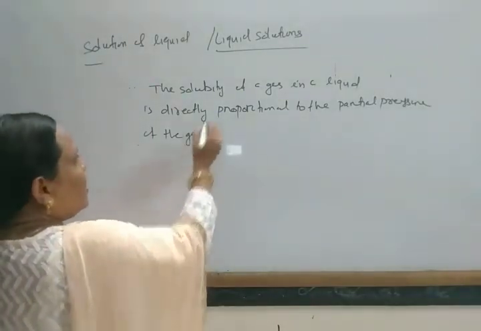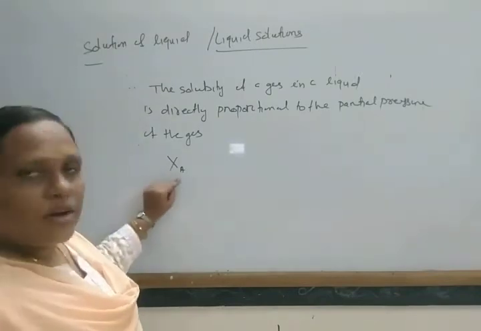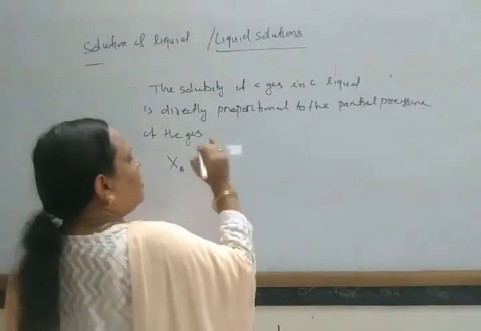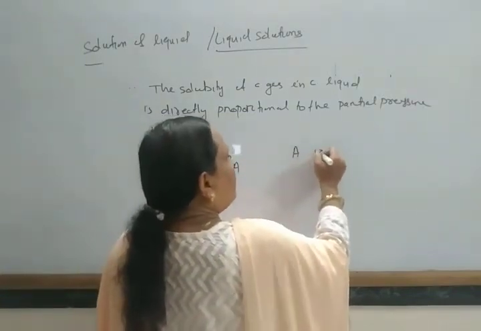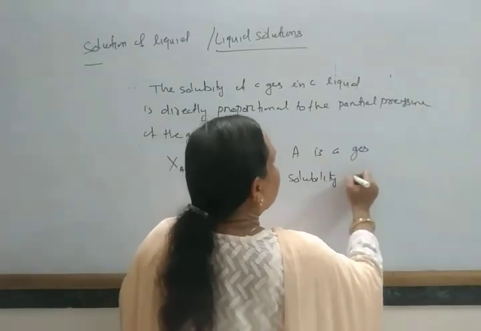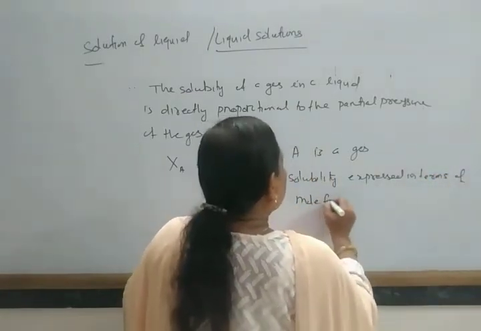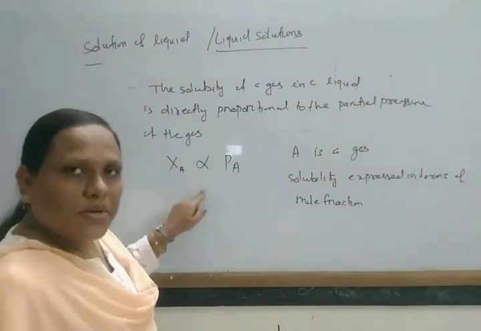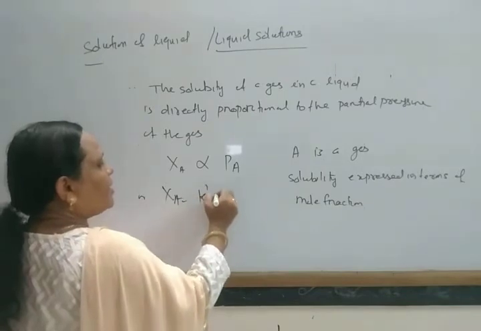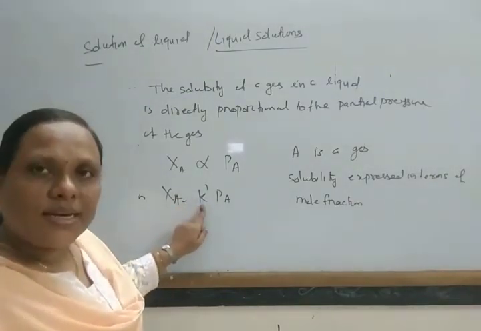In this way, if the solubility is represented in terms of mole fraction, suppose XA is the mole fraction of the solubility of a gas A, with solubility expressed in terms of mole fraction, then XA is directly proportional to PA, or XA equals K dash into PA, where XA is the mole fraction of this component and K dash is the proportionality constant.